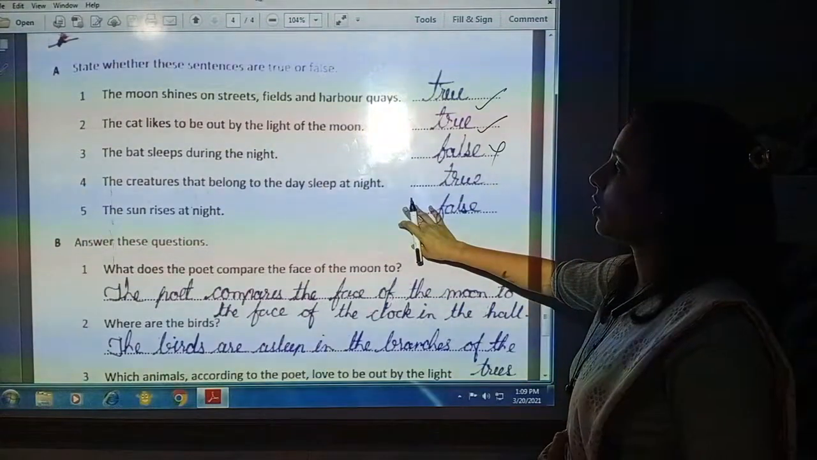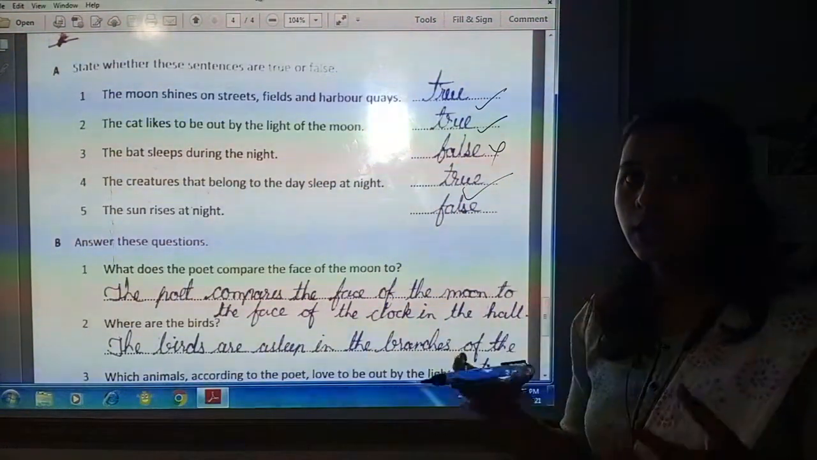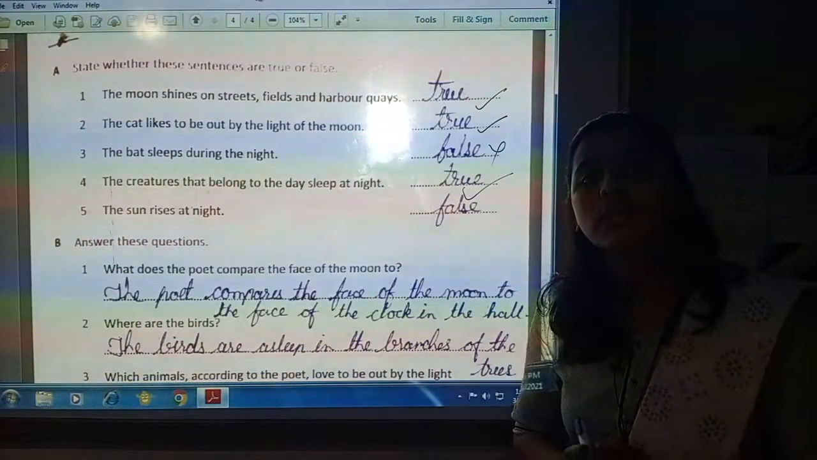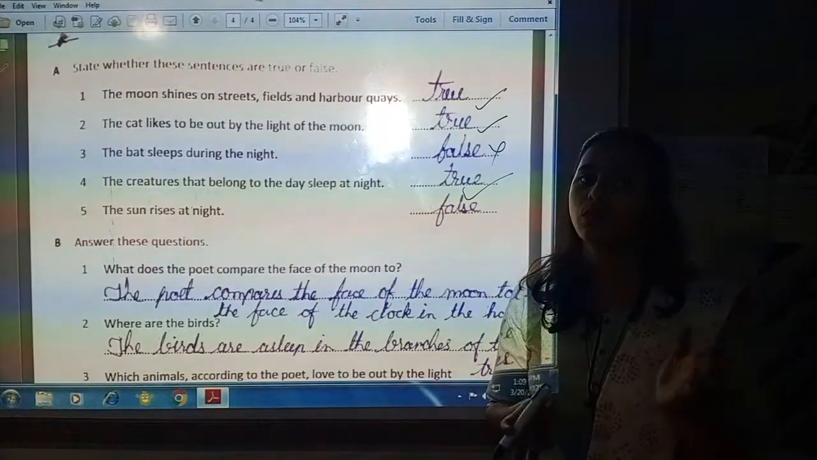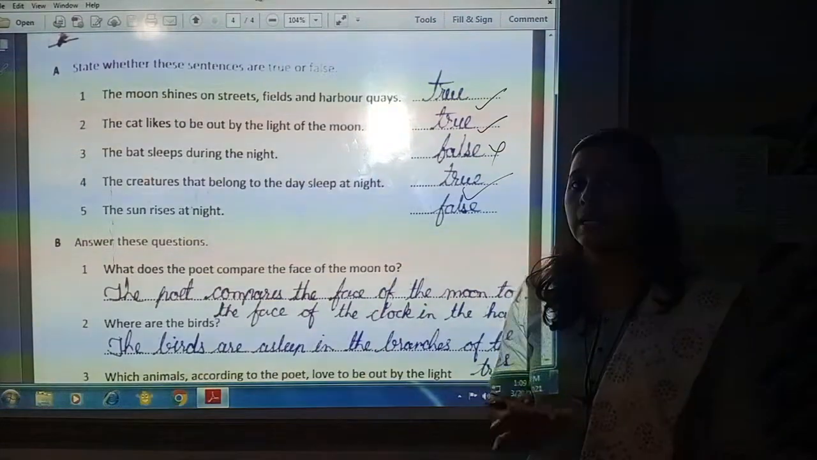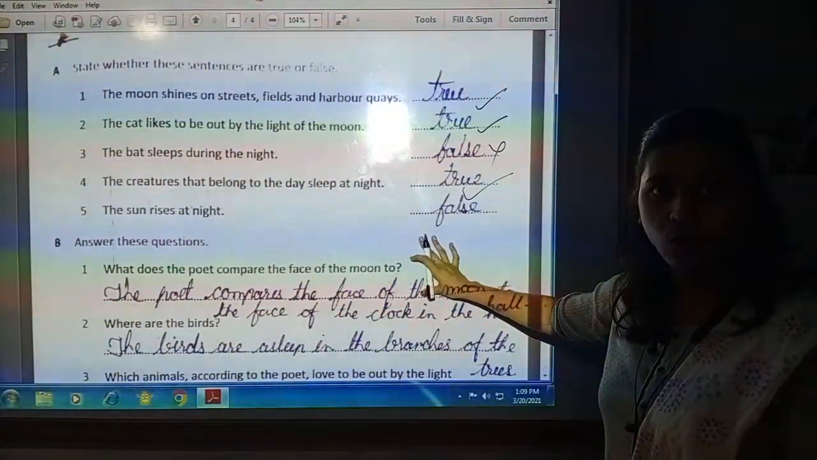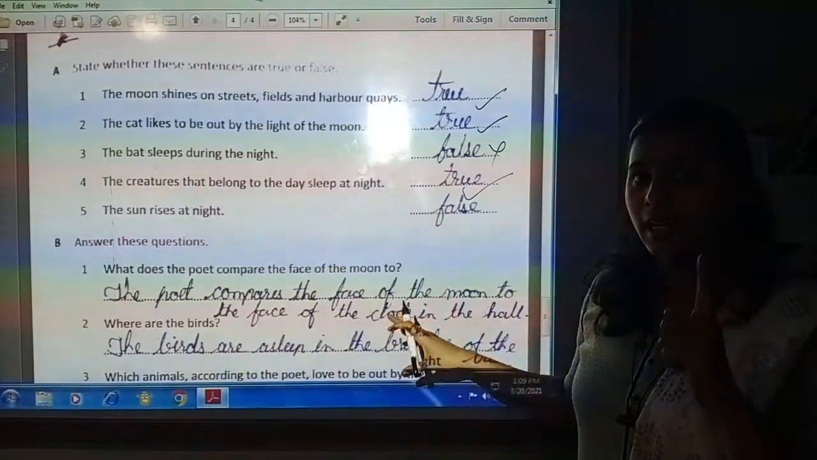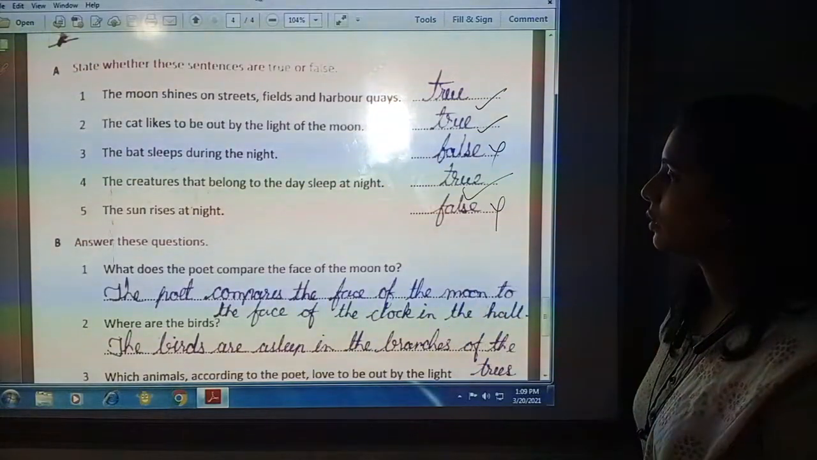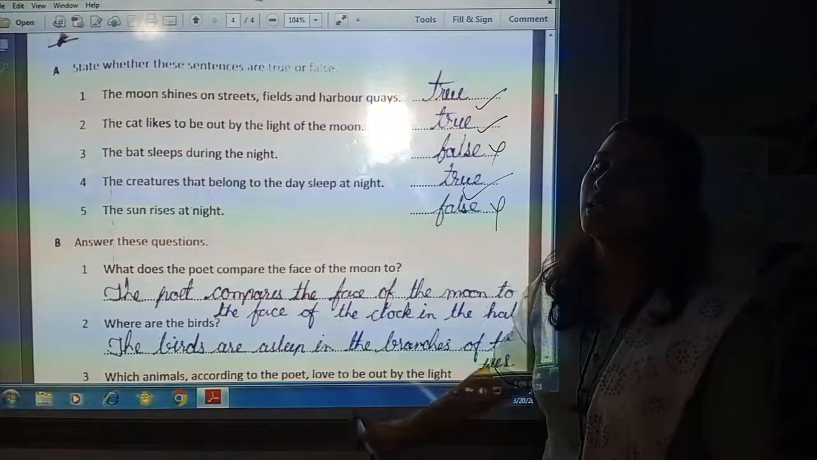The creatures that belong to the day sleep at night. True. Most of the creatures, animals, birds, people who are awake during the day, used to sleep at the time of night. Those who sleep in the day are awake in the night. The sun rises at night. No, the sun rises in the morning. At night we can see only the moon and stars. So this is wrong. The sun rises in the morning and the moon rises at night.